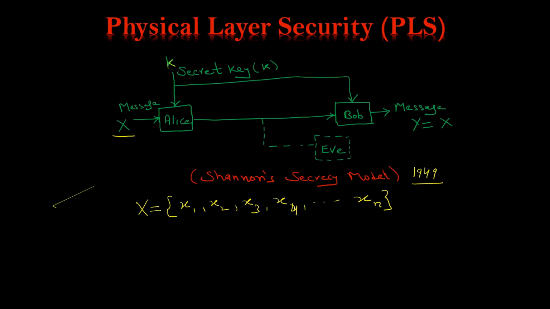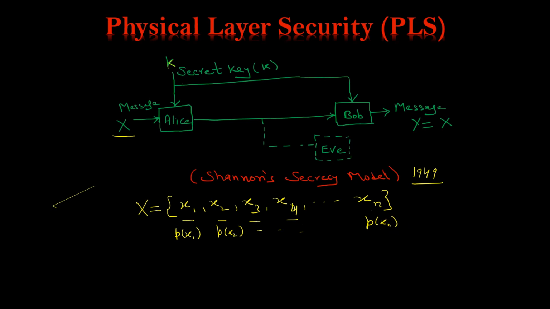So how can we transmit a message? There will be a probability of occurrence of these alphabets. At the back end there will be some probability of occurrence. If the probability of occurrence of X1 is Px1, of X2 is Px2, and so on, of Xn is Pxn, so there will be some probability.